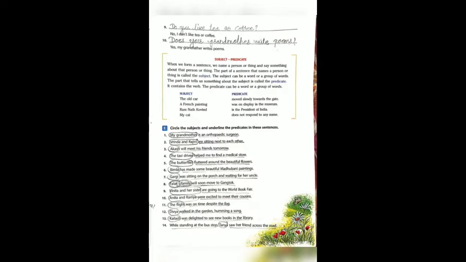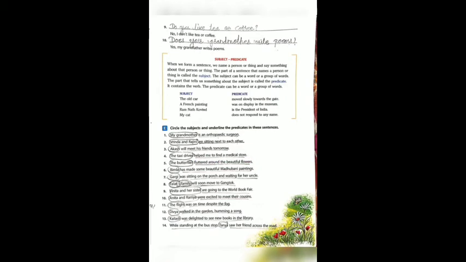Next sentence. The taxi driver helped me to find a medical store. In this sentence, helped me. Okay, this is the verb, helped. So ask the question to the verb with who. Who helped me? The taxi driver. So the taxi driver is the subject and helped me to find a medical store is called predicate.